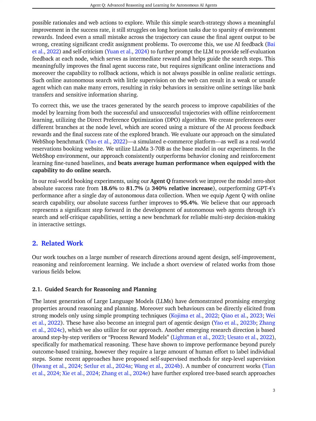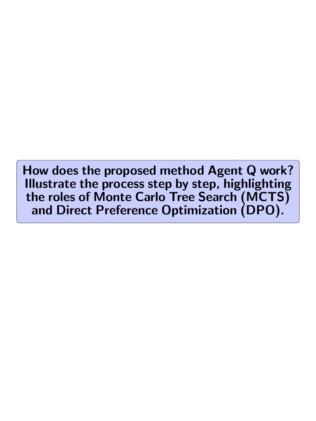This approach enhances the agent's ability to navigate complex tasks, such as booking reservations, by providing intermediate feedback and optimizing decision-making based on both successful and unsuccessful trajectories. Ultimately, Agent Q seeks to significantly improve the success rates of web agents in multi-step decision-making tasks, setting a new benchmark for their performance. How does the proposed method Agent Q work?